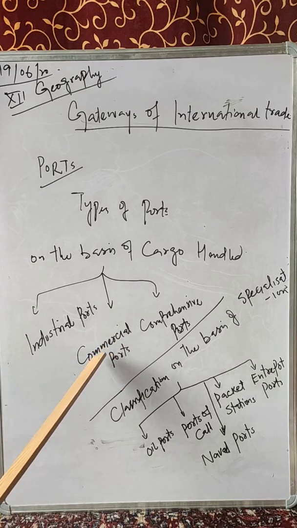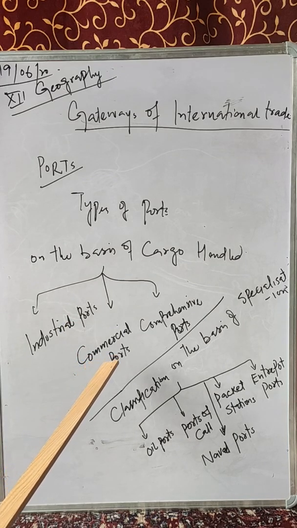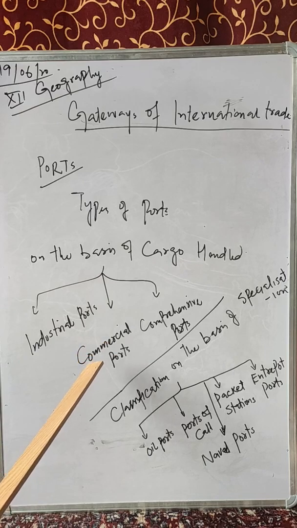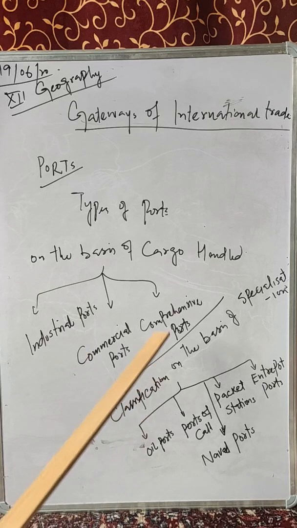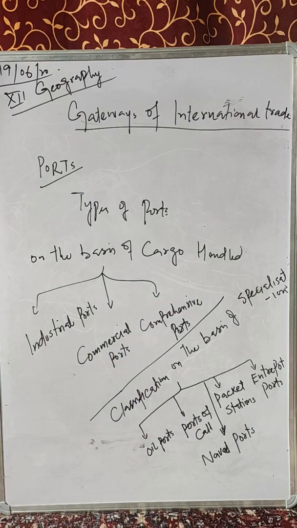After this there are commercial ports. Commercial ports are handling those items which are packed items and manufactured goods. Plus these ports are also handling the passengers. Third is the comprehensive ports. These comprehensive ports are those ports which handle bulk and general cargo in large volumes. These are known as comprehensive ports, and presently most of the world's great ports are classified as comprehensive ports.